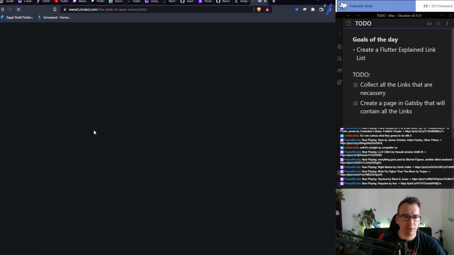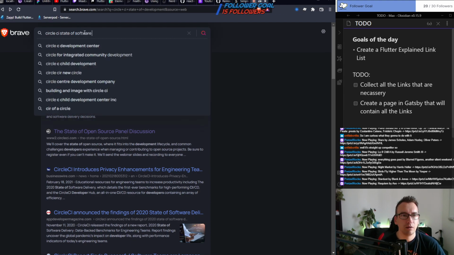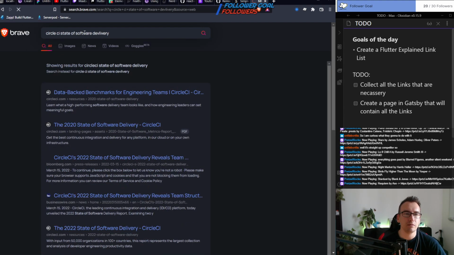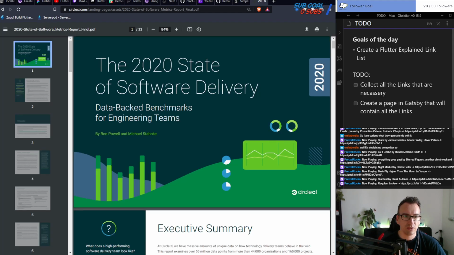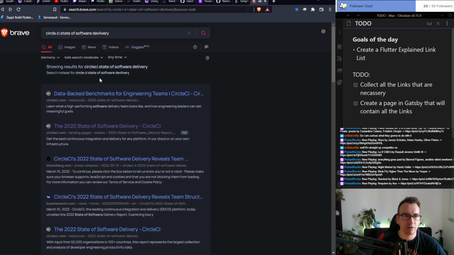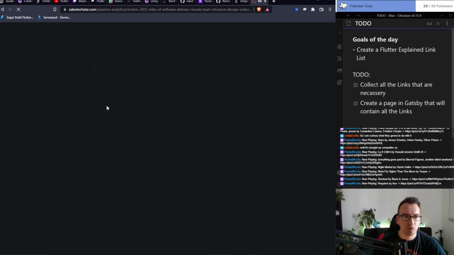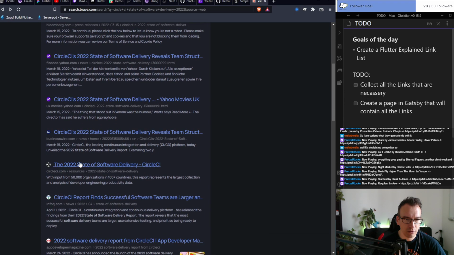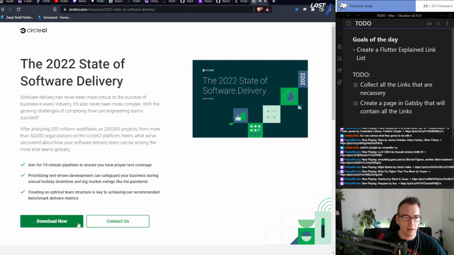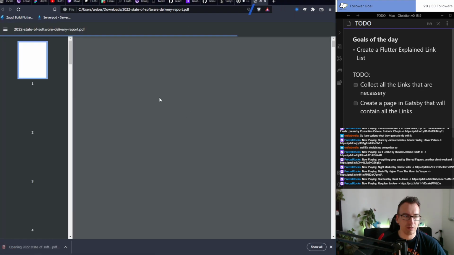Discover the state of open source. No. What was the name? State of software delivery. State of software delivery. This is now from 2020. I think there is a newer one, 2022. Here we go. Wait, Circle's data. Could I go to the real one? Here. Allow, download now. A very interesting report.